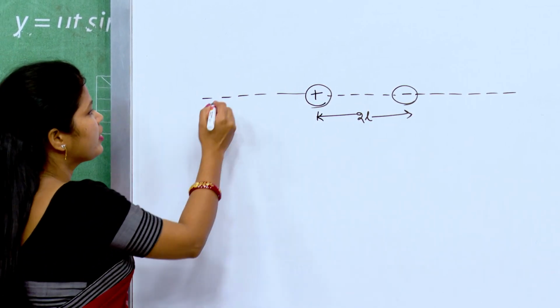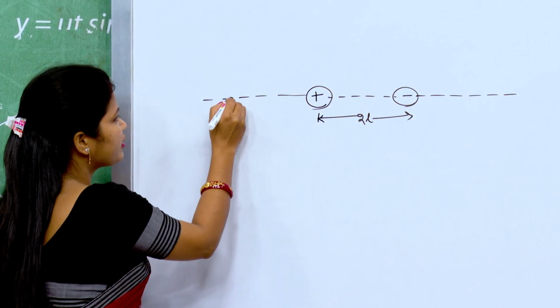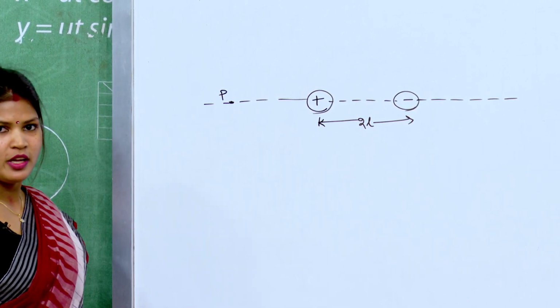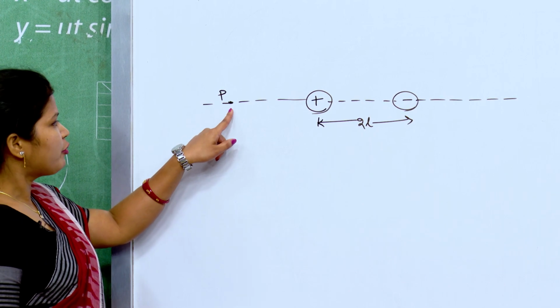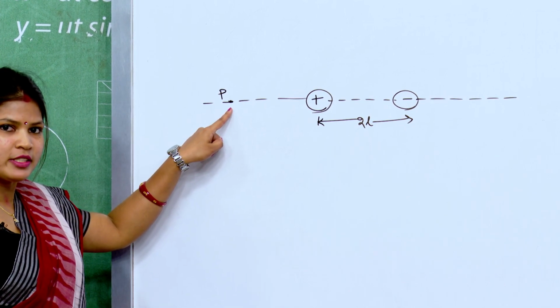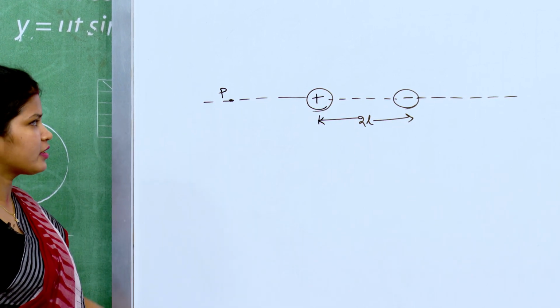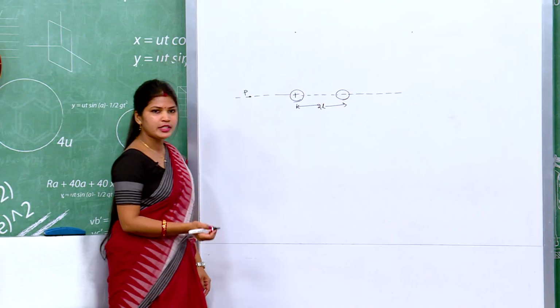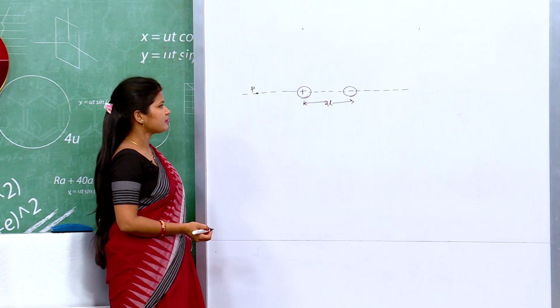And when we take a point, suppose P is the observation point, and we have to find the electric field intensity at that point. Then what is the direction of electric field intensity here?